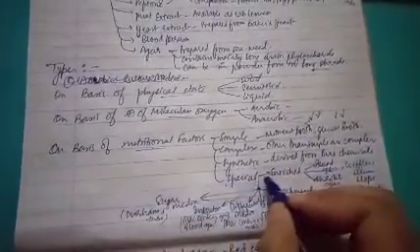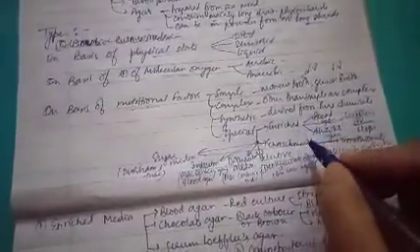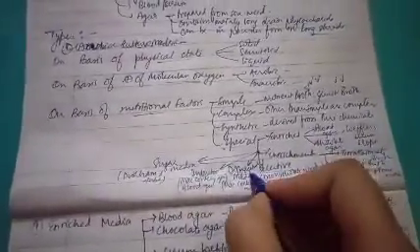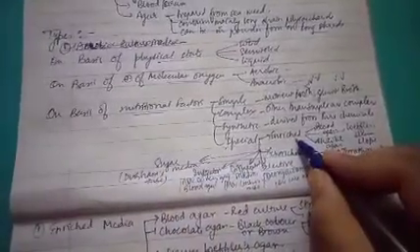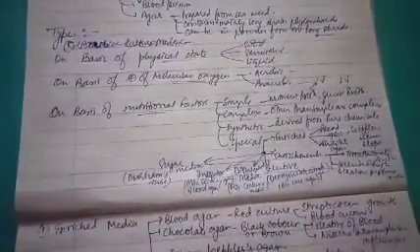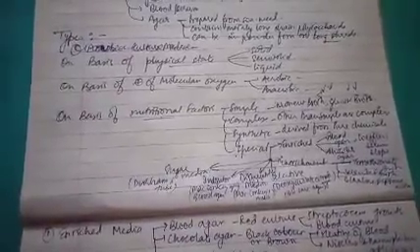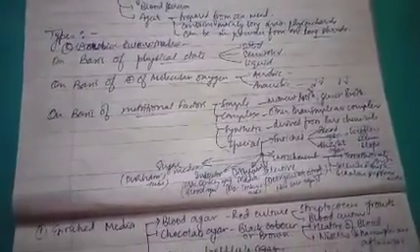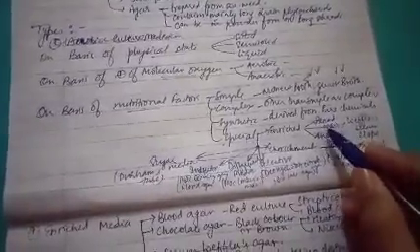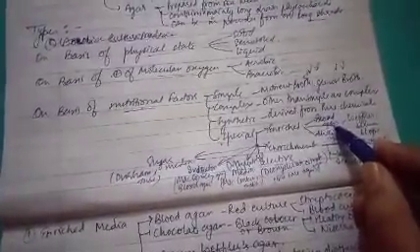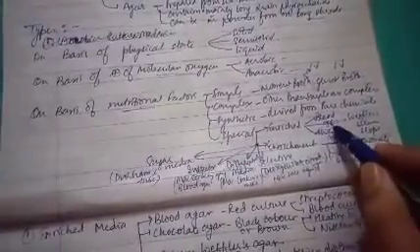Special media can further be classified into various categories: enriched media, enrichment media, selective media, differential media, indicator media, and sugar media. First we will study enriched media. In enriched media, as the word signifies, enriching substances such as blood, serum, egg, etc. are used.